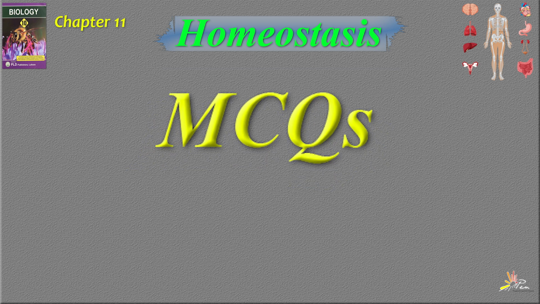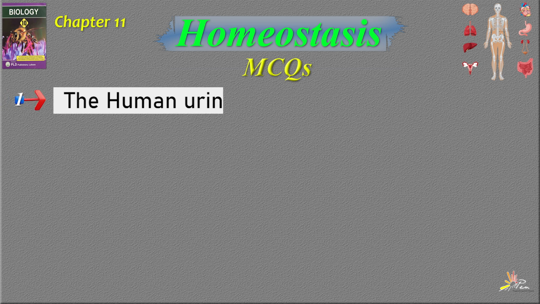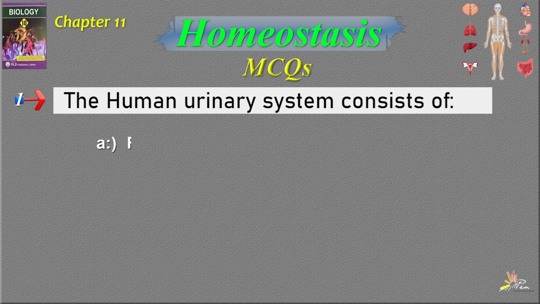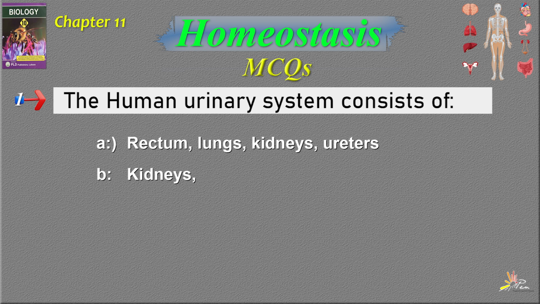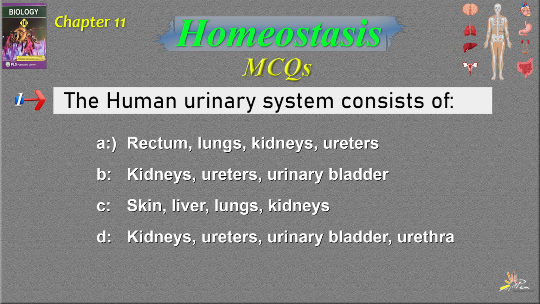Today we are going to discuss the MCQs of chapter 2, which is homeostasis. So the first question is, the human urinary system consists of option number A, rectum, lungs, kidneys, ureter. Option number B, kidneys, ureter, urinary bladder. Option number C, skin, liver, lungs, kidneys. Option number D, kidneys, ureter, urinary bladder, urethra. The correct option is option number D, which is kidneys, ureter, urinary bladder and urethra.